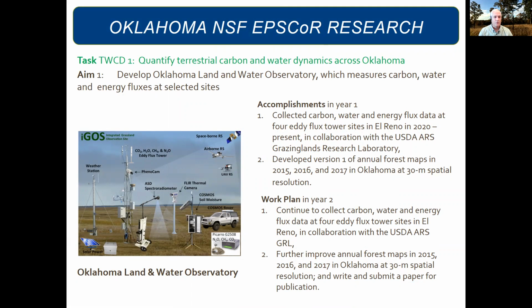But task 1, quantify terrestrial carbon and water across Oklahoma. Aim 1 was to develop the Oklahoma Land Water Observatory to measure carbon, water, and energy fluxes at selected sites. In year 1, data have been collected from eddy flux towers in El Reno, and also version 1 of the annual forest map has been developed at a 30-meter spatial resolution. Year 2 will continue to collect data from the eddy flux towers and further refine that map.